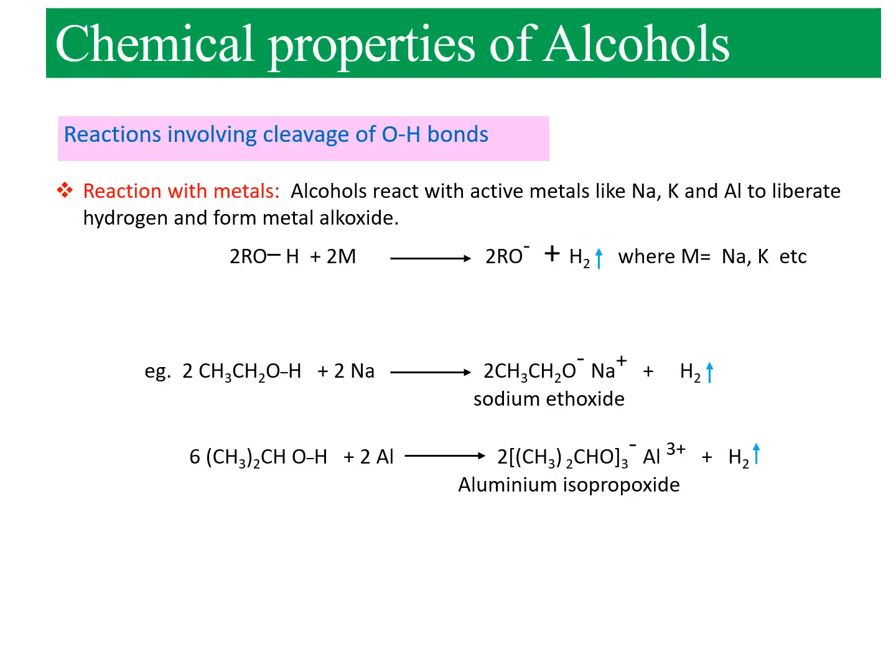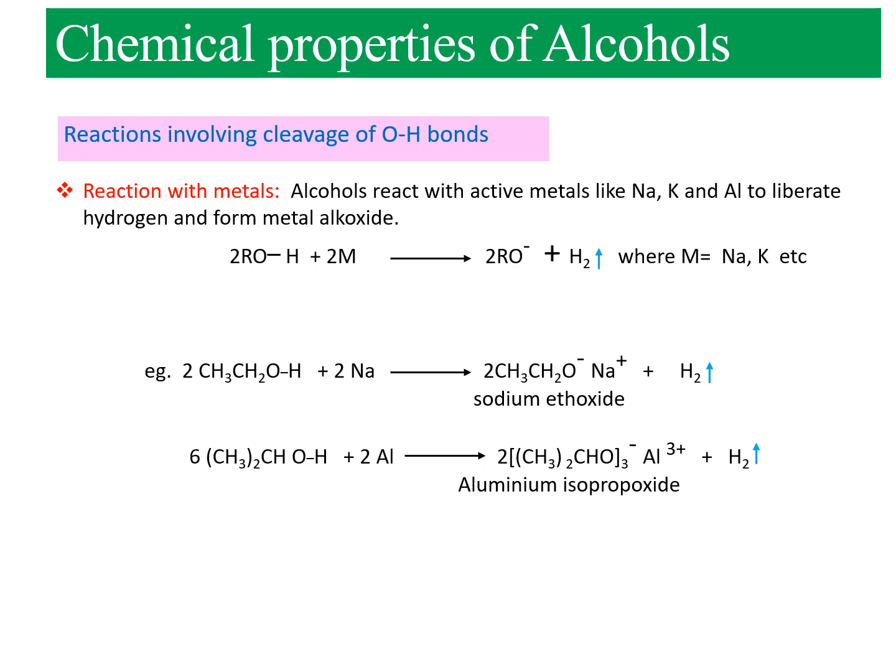Today let us discuss the chemical properties of alcohols and some reactions involving cleavage of OH bonds of alcohols. First reaction is reaction with metals. Alcohols react with active metals like sodium, potassium, aluminum, etc. to liberate hydrogen and form metal alkoxide. The general formula of this reaction is